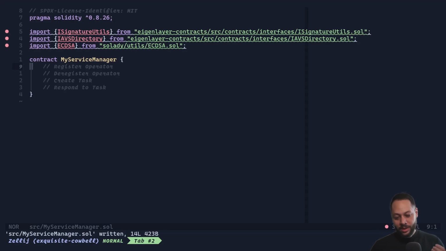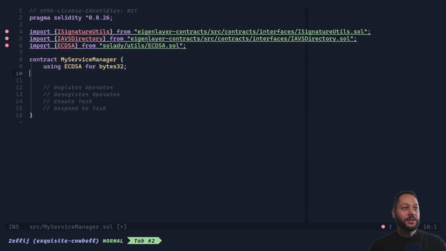In this very simple example, I'm just going to go over the fun parts of the AVS. How can you actually go from idea to production and have something working? So we're just going to handle these 4 basic operations, and then I'll touch on the things you're going to want to consider on a real AVS later in the video. So first, let's bring in the ECDSA library, and we're going to use ECDSA for bytes32 values, and this will allow us to easily manipulate signatures and hashes and whatnot.